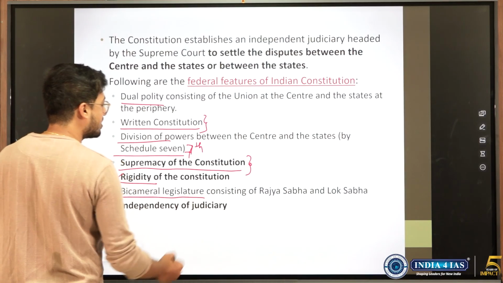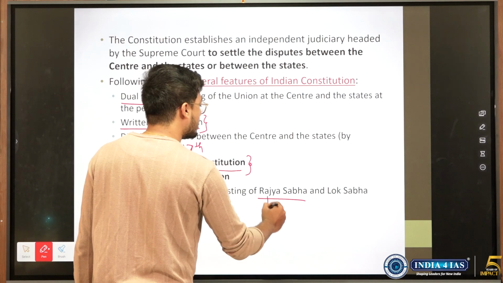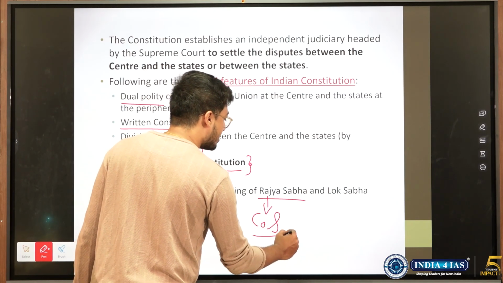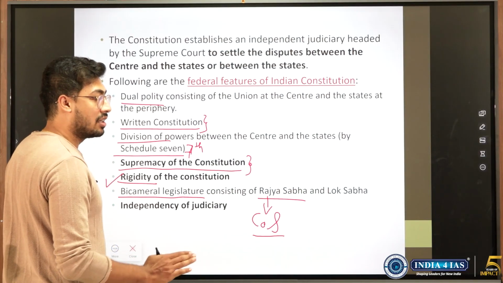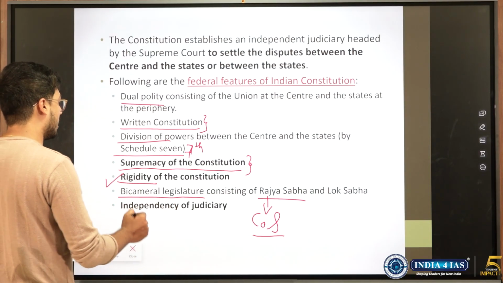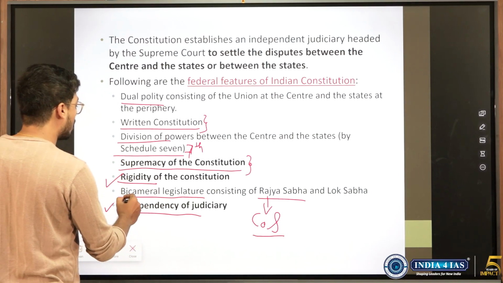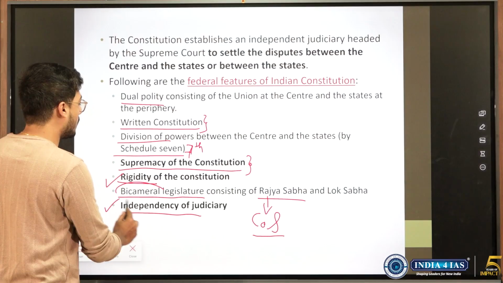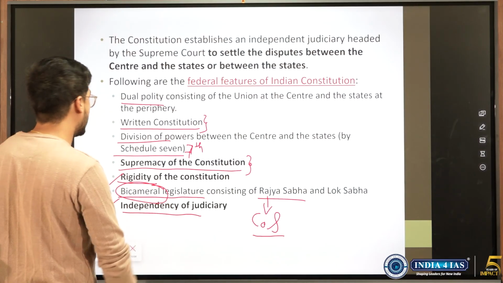Bicameral legislature, why is this there? Because Rajya Sabha is called the Council of States. So it is the responsibility of the Rajya Sabha to ensure that the interests of the states are being maintained or protected, and we need independent judiciary. All of these are the provisions. This can be asked in a different way. Bicameralism usually people miss out, so this is one thing which we need to know.